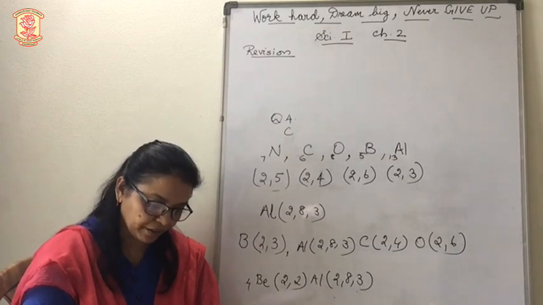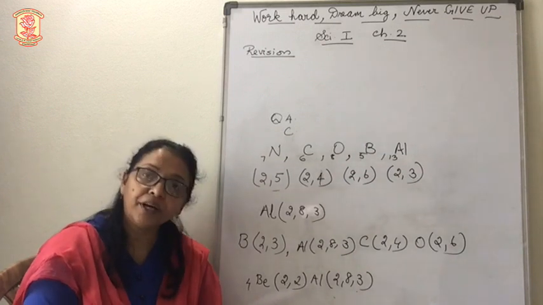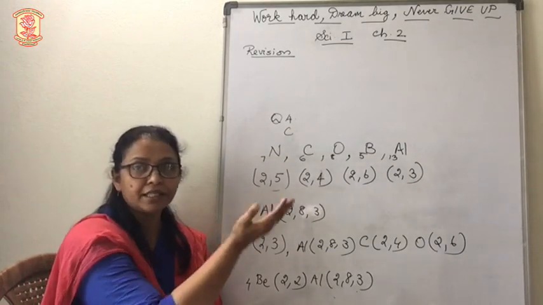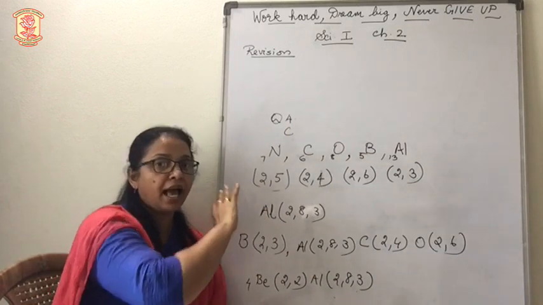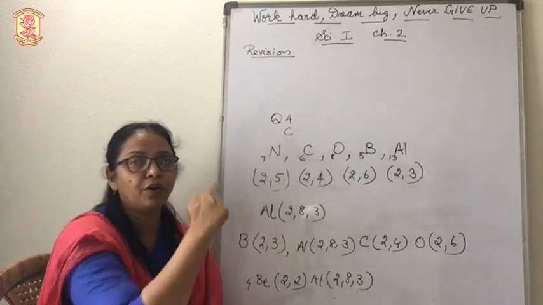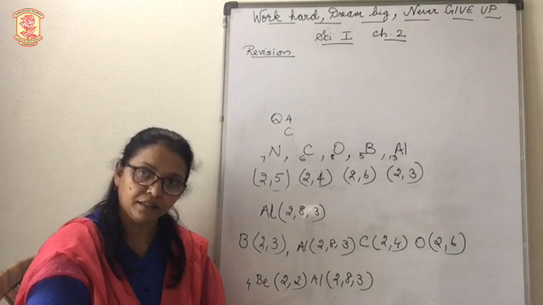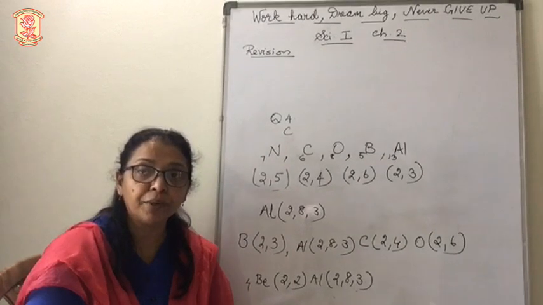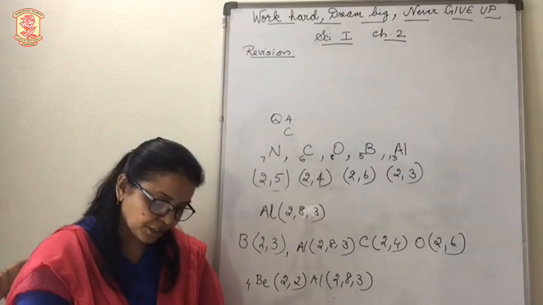Okay, the first one. The atom having the smallest size. How will you identify the atom is having smallest size? By seeing the position of it, whether it is in the left hand side or right hand side. In the left hand side the atoms are bigger in size. As you go towards the right hand side, the atomic size decreases. So here we know hydrogen is in the left hand side and helium is in the right hand side. So which one will be the answer? Helium is the answer. Okay. Next one, the atom having the smallest atomic mass. The smallest atomic mass is 1. Well, next question.